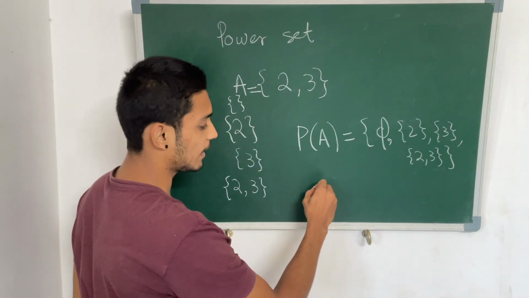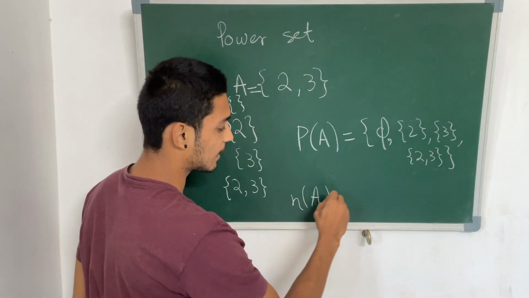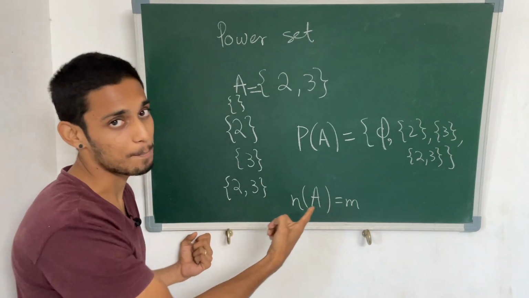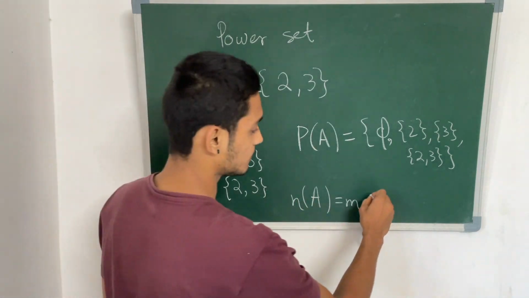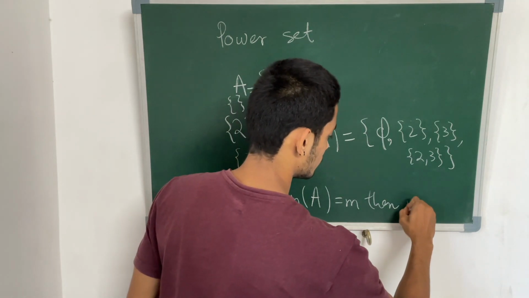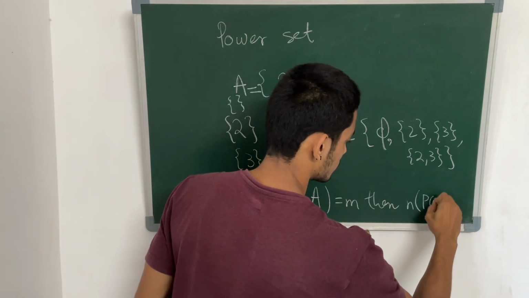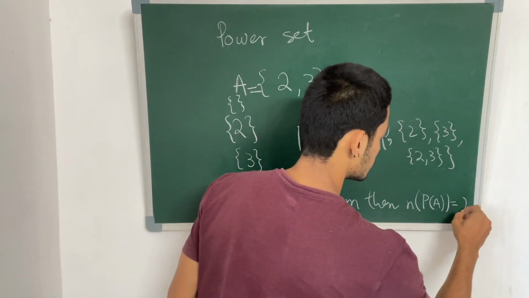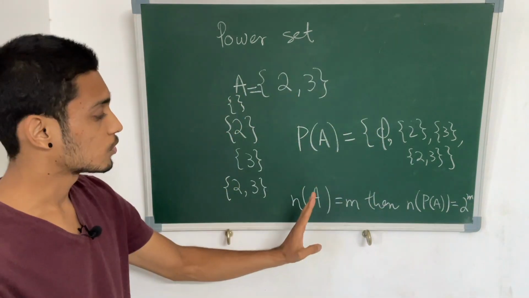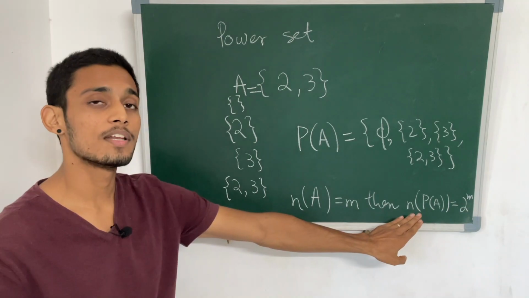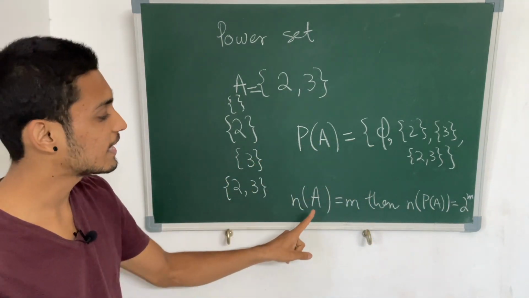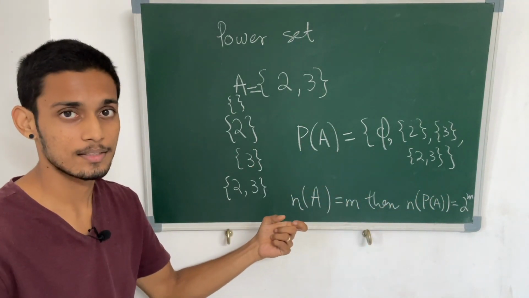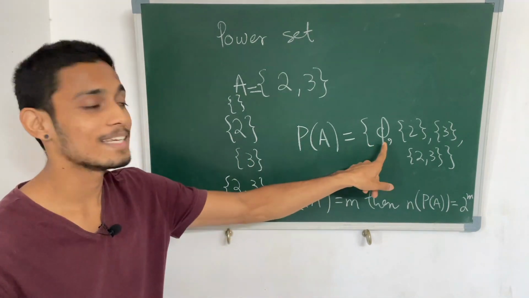So there is a general formula to know how many elements are there in the power set. If a given set A has the cardinality M, suppose the cardinality of a given set is M, that is it has M elements, then the cardinality of its power set would be 2 to the M. So if it has 2 elements, the power set will have 4 elements, like in this example. If it has 3 elements, the power set would have 8 elements, and so on. If it has 0 elements, then the power set would have only 1 element, that is the empty set.